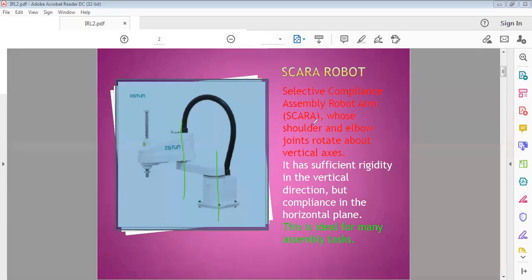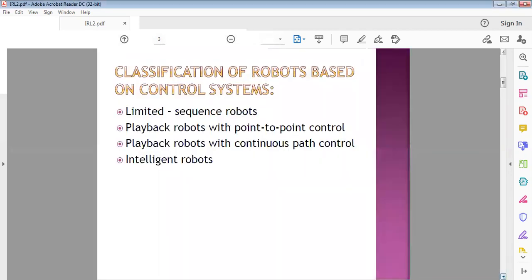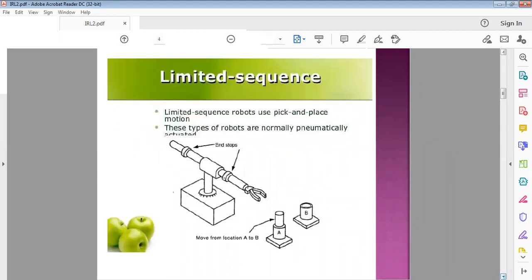Now let us go to another classification of industrial robots. Based on control systems, there are four kinds of robots: limited sequence robots, playback robots with point-to-point control, playback robots with continuous path control, and intelligent robots. One by one, let us discuss. First, limited sequence robots. These robots are especially used for pick and place operations.